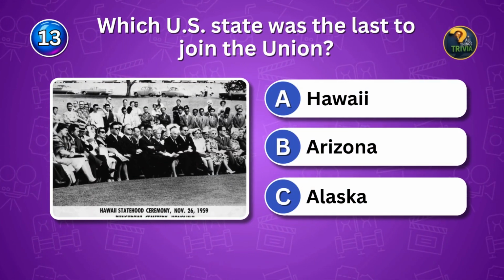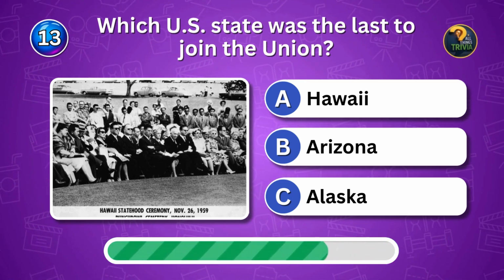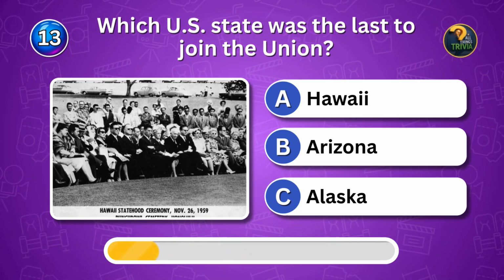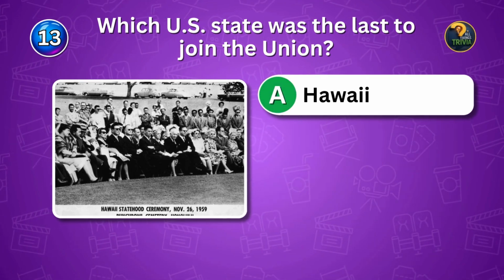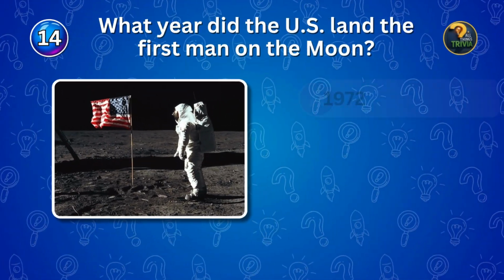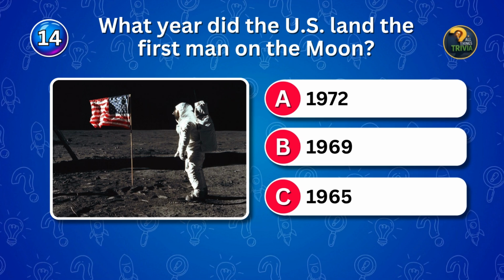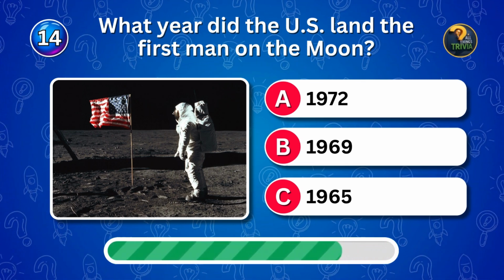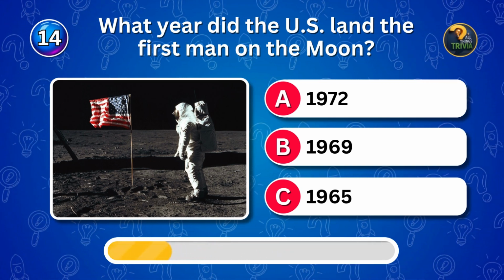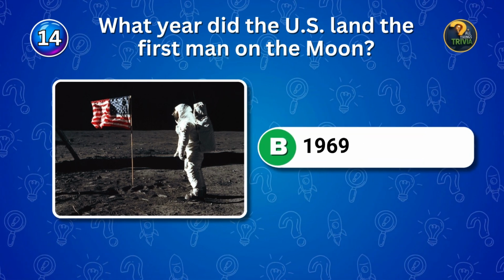Which U.S. state was the last to join the Union? Statehood question? Who's last? Hawaii was the last state. What year did the U.S. land the first man on the moon? Space race. Which year? 1969 marked the moon landing.